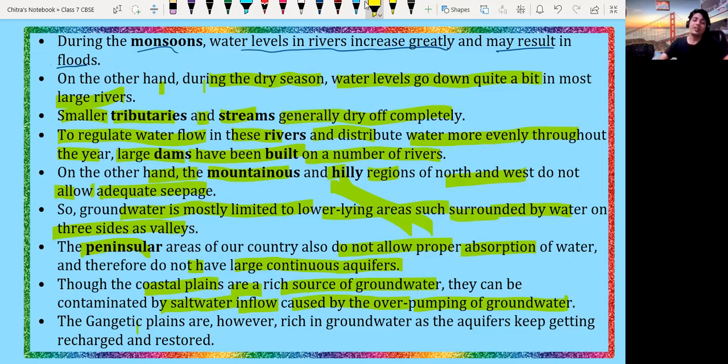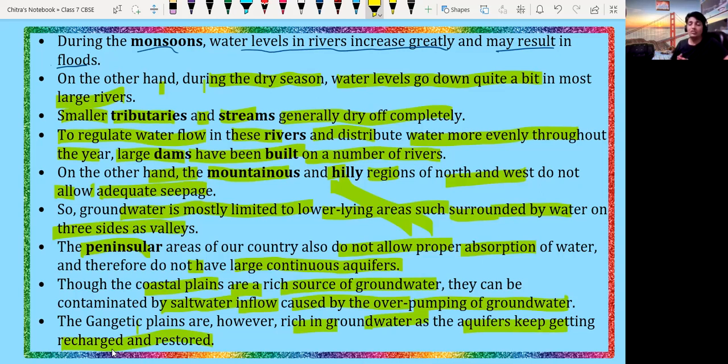The gigantic plains are however rich in underground water, as the aquifers keep getting recharged and restored, because we are using underground water continuously every day, for domestic purposes, industrial use and other purposes also.